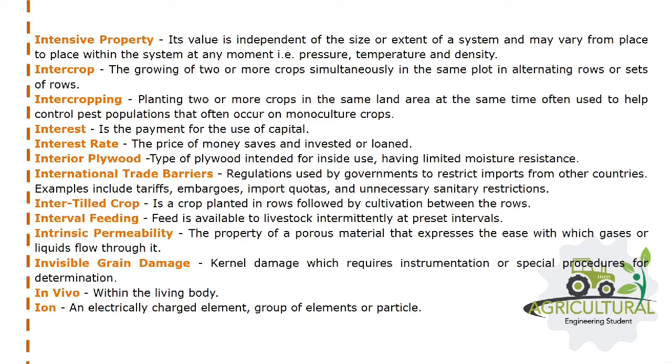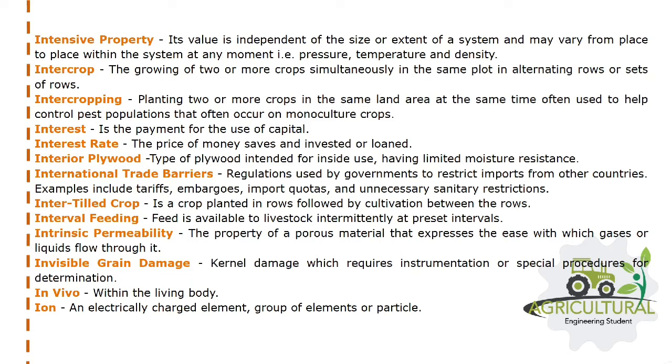Inflorescence is any structurally organized group of flowers. Infrastructure, the transportation network, communications systems, financial institutions, and other public and private services necessary for economic activity. Inhalation exposure, exposure to pesticides through inhalation. Intercrop, the growing of two or more crops simultaneously in the same plot in alternating rows or sets of rows. Intercropping, planting two or more crops in the same land area at the same time, often used to help control pest populations that often occur on monoculture crops.